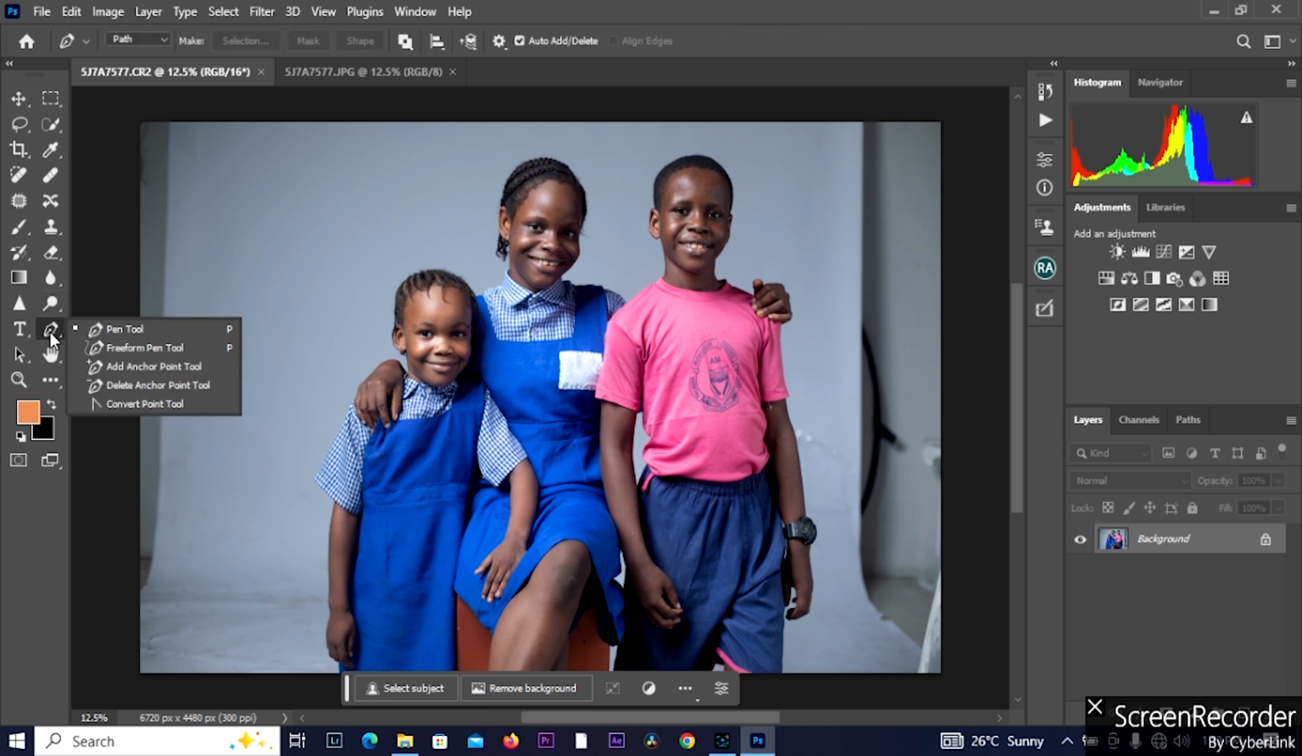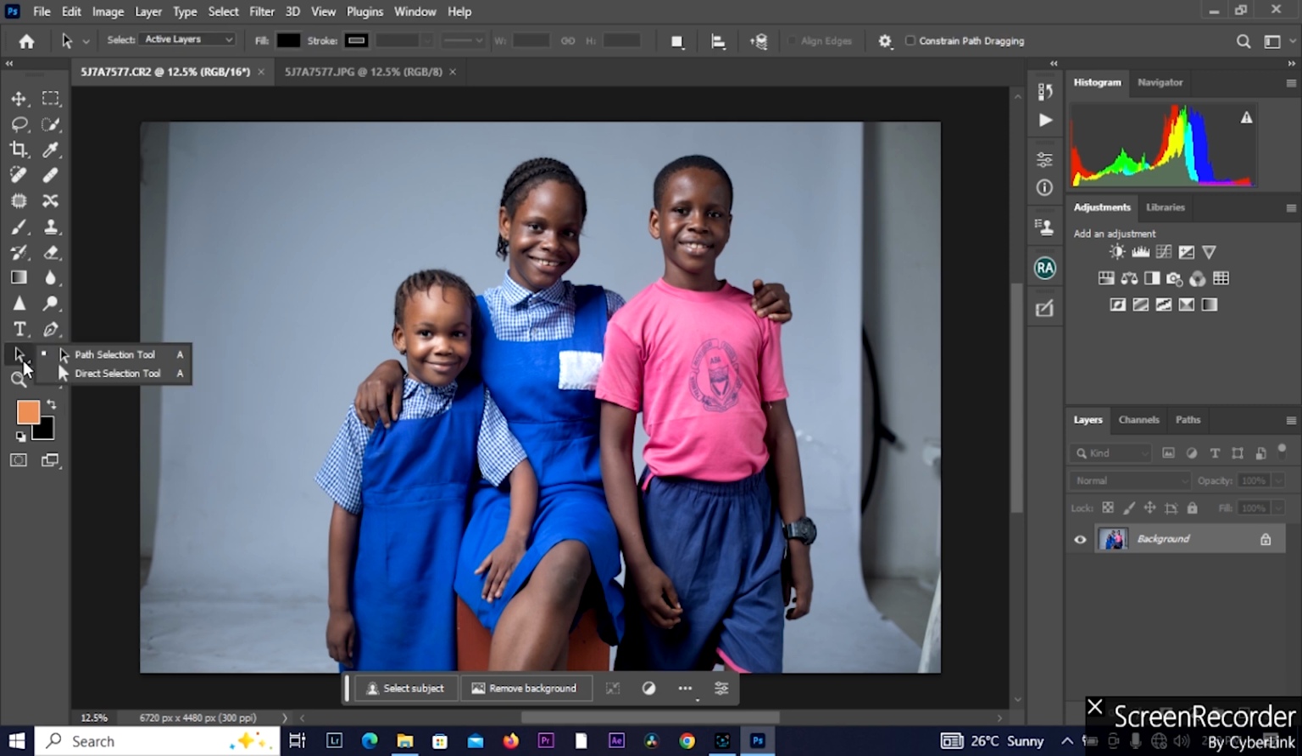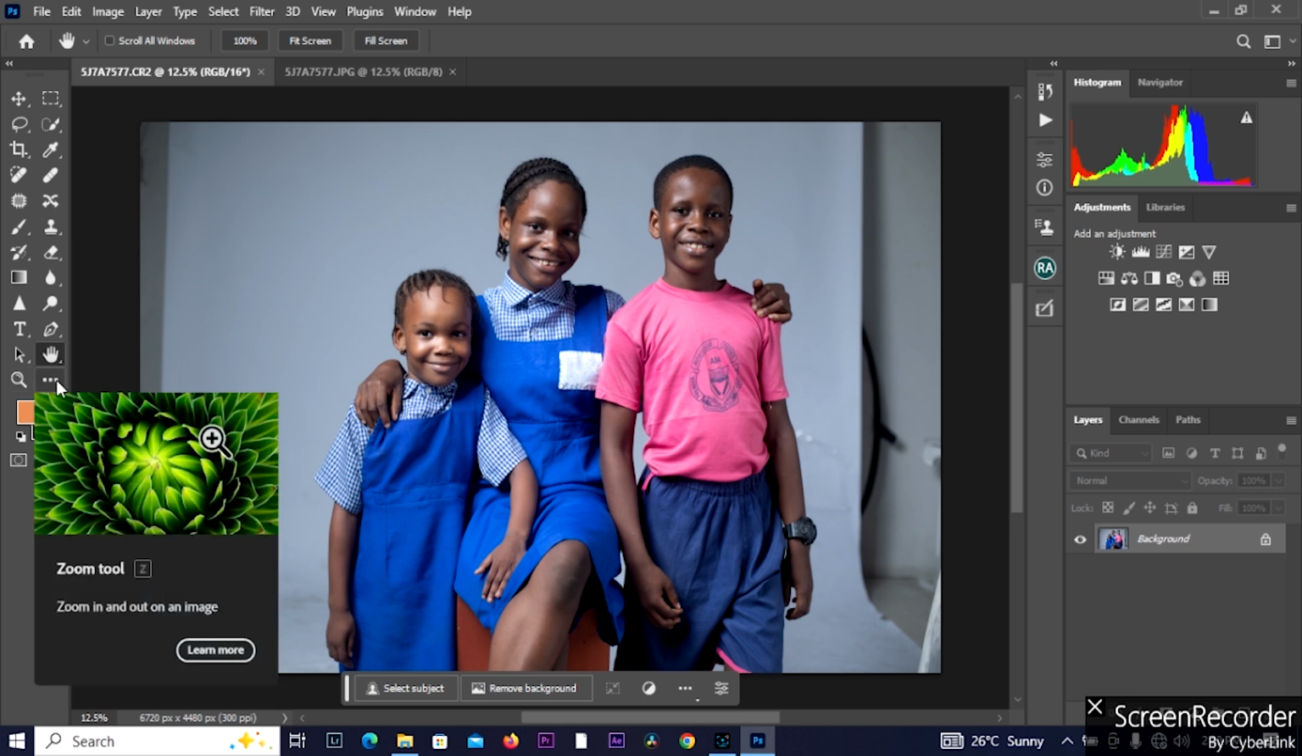Right clicking here we have our pen tool, our freeform pen tool, our add anchor point tool, our delete anchor point tool, and our convert point tool. Then right clicking here, we have our path selection tool and our direct selection tool. Right clicking here, we have our hand tool and our rotate view tool. Then here is our zoom tool. Then this is a three dot here.